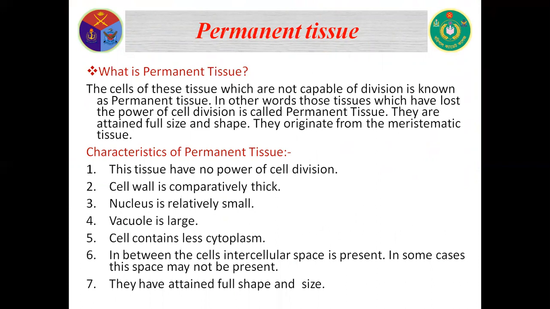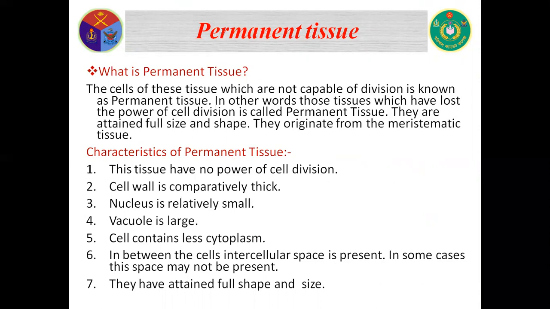So, what is permanent tissue? The cells of this tissue which are not capable of division are known as permanent tissue. In other words, those tissues which have lost the power of cell division are called permanent tissue. They have attained full size and shape. They originate from the meristematic tissue.